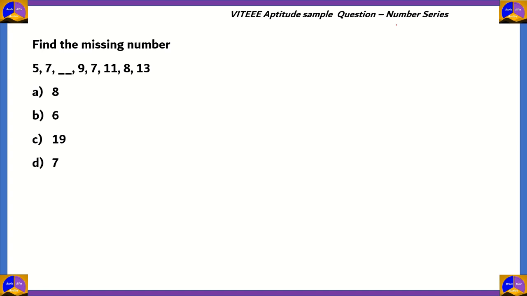Now, we have a very unique question here. This one is on number series. You need to find the missing number. And the missing number is right in the middle of that series. So you have 5, 7, then a blank, 9, 7, 11, 8, 13. So, how do we solve this question?